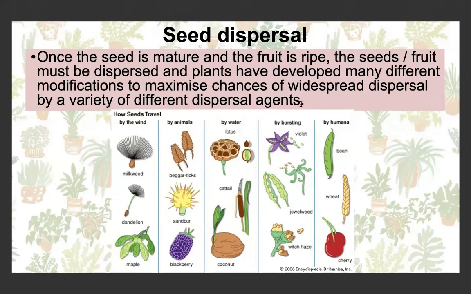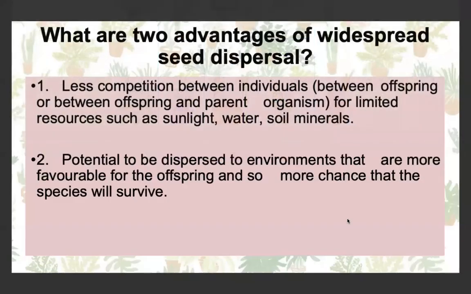Don't confuse this with pollination. It's very similar because, of course, objects are transferred from one plant or from one place to another. But for pollination, it's the actual pollen grains that are being transferred, whereas in seed dispersal, it's the seeds and the fruit that are being transferred. So they can travel by wind, through animals, by water, by bursting and just splitting out, which will help with the wind, and humans can also transfer them.